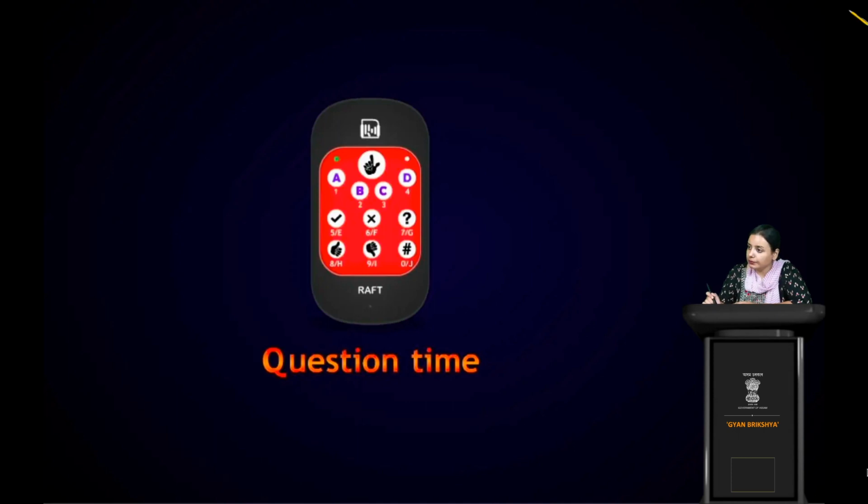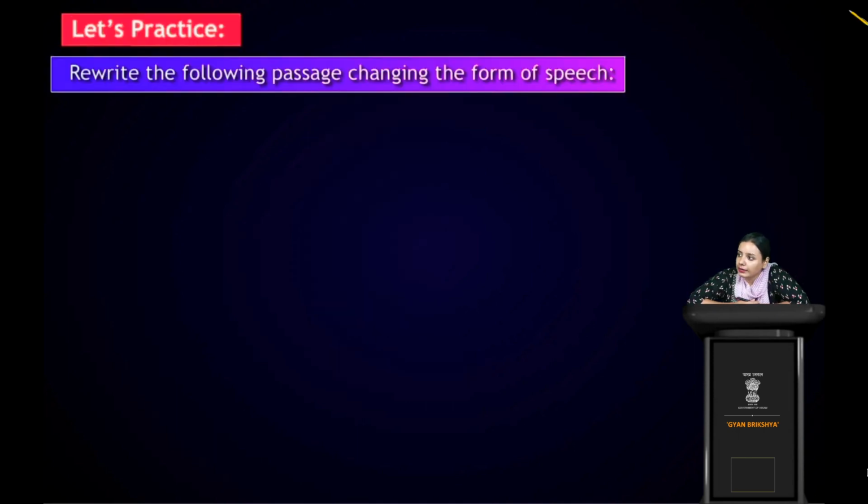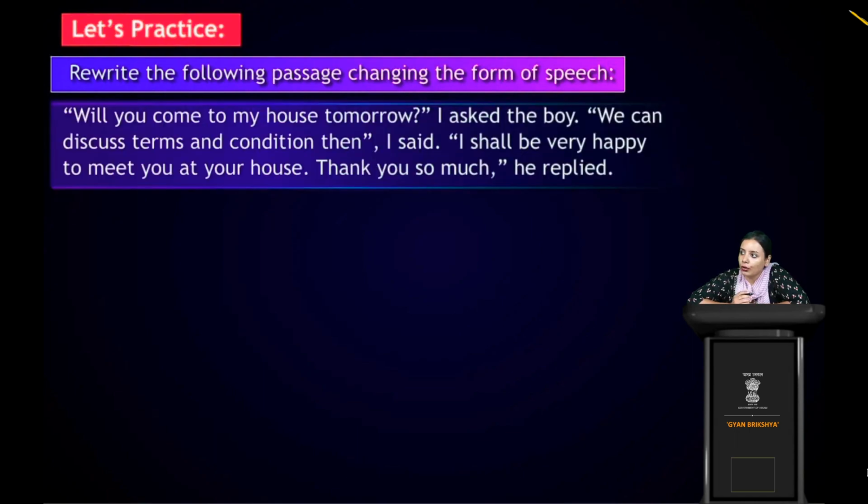Okay, now it's time to practice. So rewrite the following passage for changing the form of speech. So this is a passage, okay? So you have to rewrite the following passage, changing the form of speech. So you have seen that these are all kind of direct speech, right? But we have to change into indirect form. So let's see how we will change. Let's first see the passage. Will you come to my house tomorrow? I asked the boy. We will discuss terms and conditions then. I said, I shall be very happy to meet you at your house. Thank you so much, he replied. Let's see how we will change the sentences or this passage.